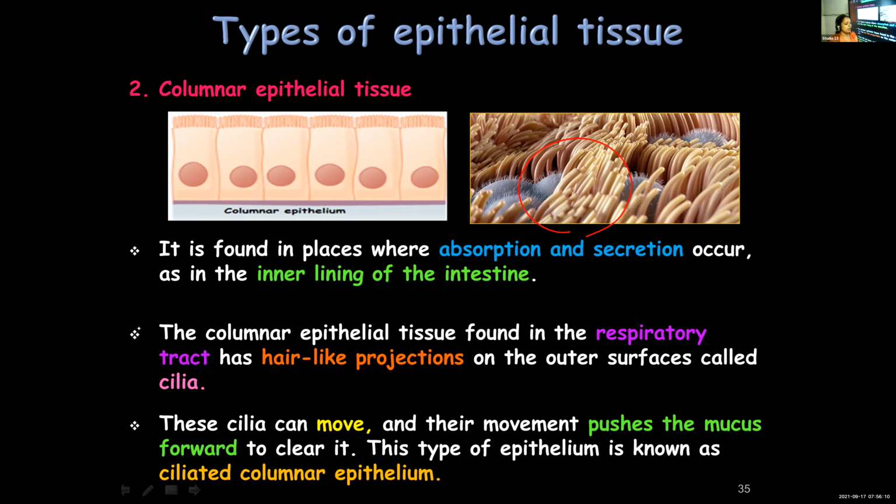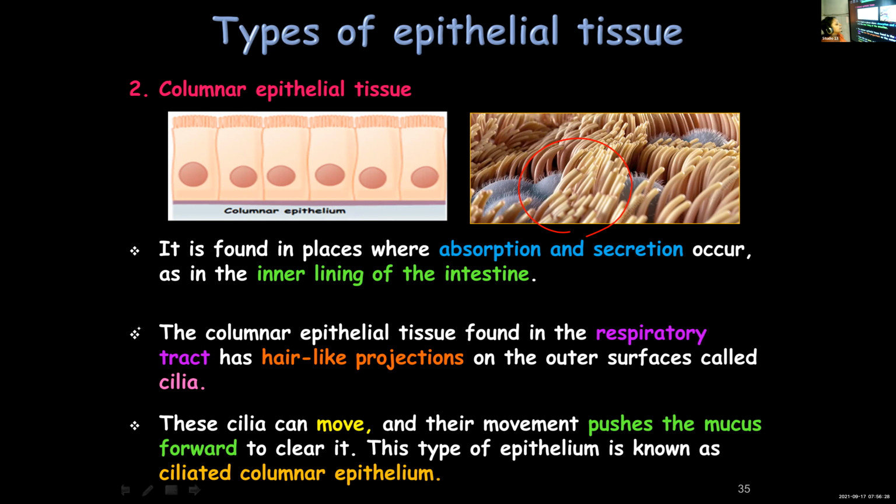So columnar epithelial tissue consists of tall pillar-like cells. They are found in places where absorption and secretion take place. One example is the inner lining of the intestine.